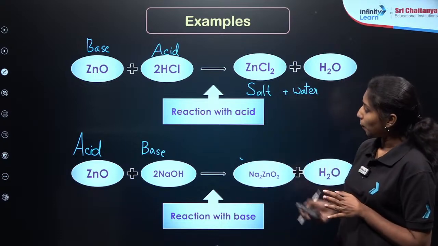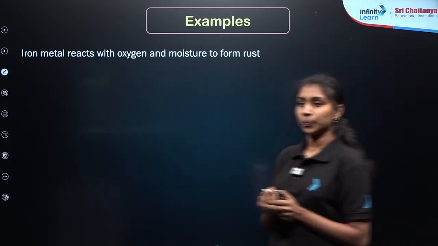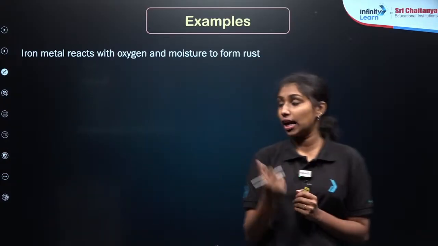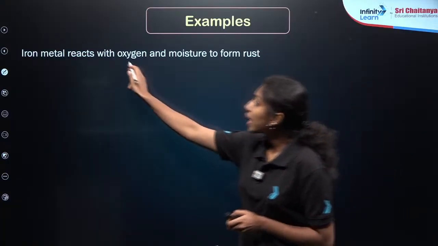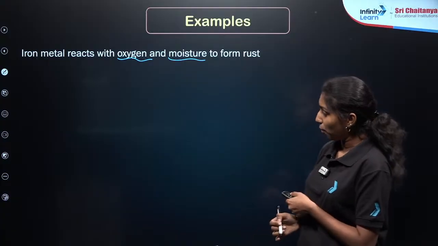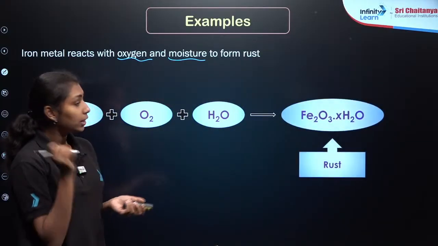Now let me move to the next topic. How the iron is reacting with oxygen. In the case of iron, it reacts with oxygen as well as the moisture, the water content in the air also. So it will form Fe plus O2 plus water gives Fe2O3.XH2O.